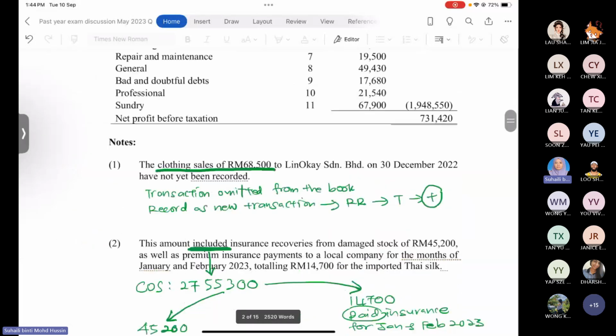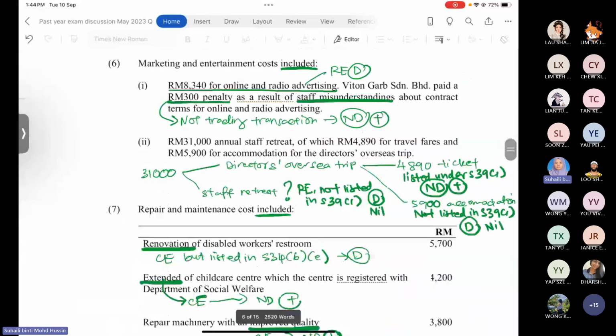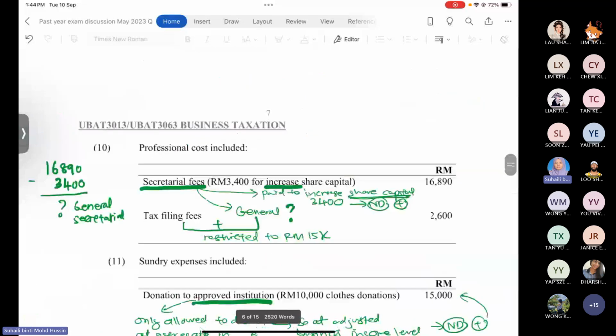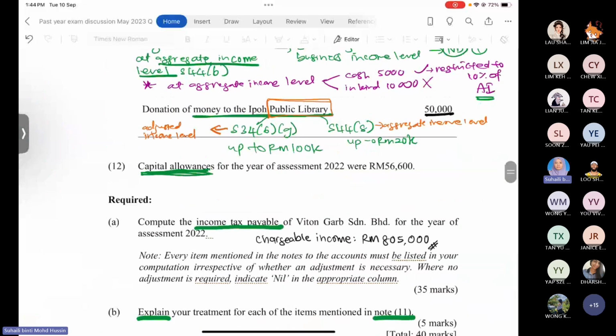So it's enough when you get the chargeable income for the tax computation for section A, because the tax rate is a little bit different for 2022 and 2023.